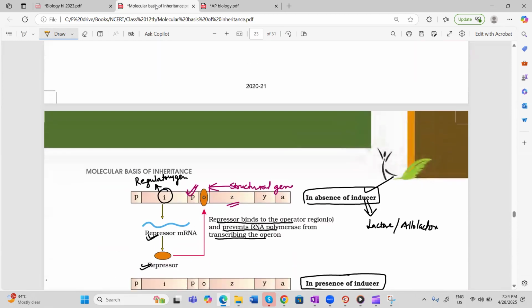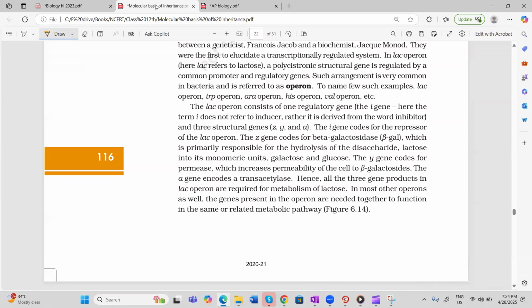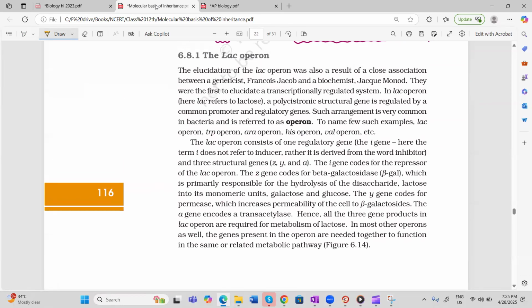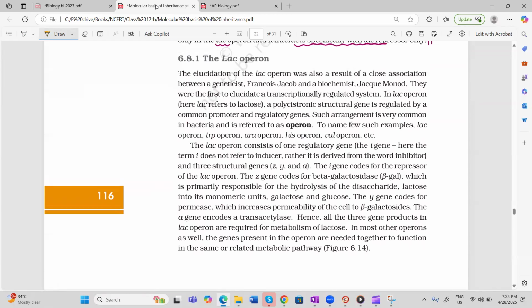Now, see the theory of NCERT. See carefully. Let us understand the lac operon very properly. Please try to understand. First of all, the lac operon was the result of close association between a geneticist, Francis Jacob, and a biochemist, Jacques Monod.